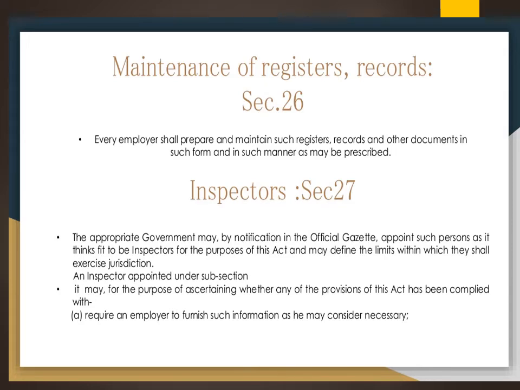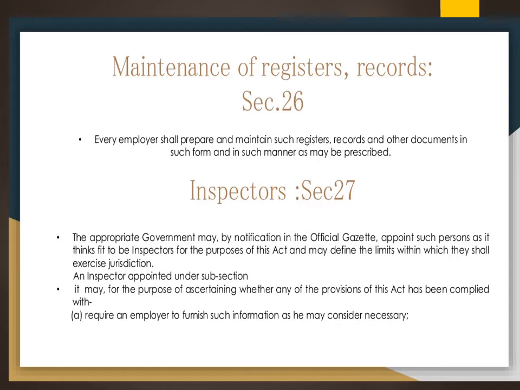And under section 27, there is an inspector who has been appointed by official notification through the official gazette, and that person has to be the inspector in order to check under this particular Act, the Payment of Bonus Act 1965, and he has to state the limit within which he exercises his jurisdiction.